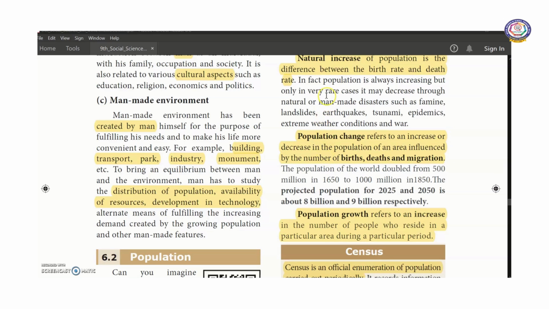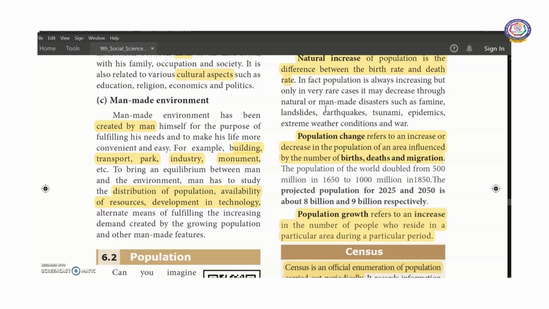Population is always increasing, but only in rare cases will it decrease. For example, during natural disasters such as famine, landslides, earthquakes, tsunami, epidemics, now we are familiar with COVID, isn't it? Extreme weather conditions, these are all the various reasons for a decrease in population.